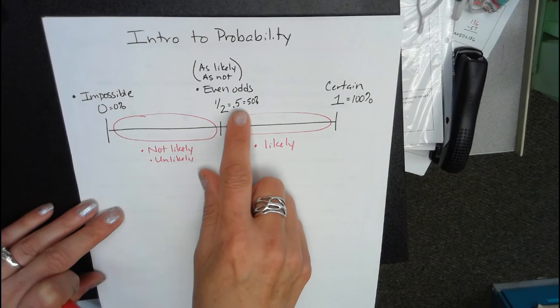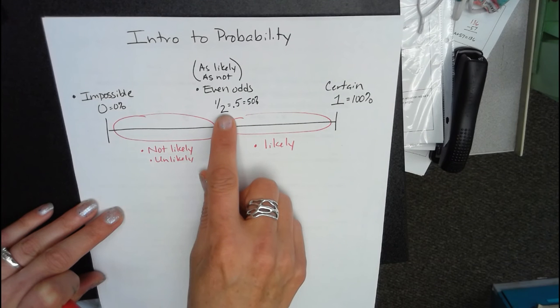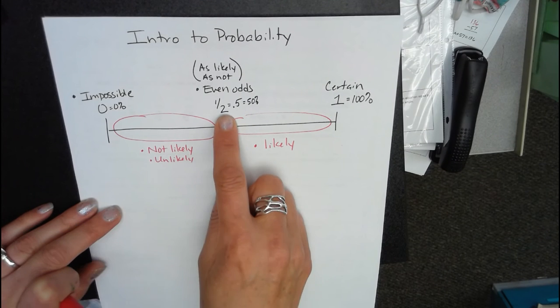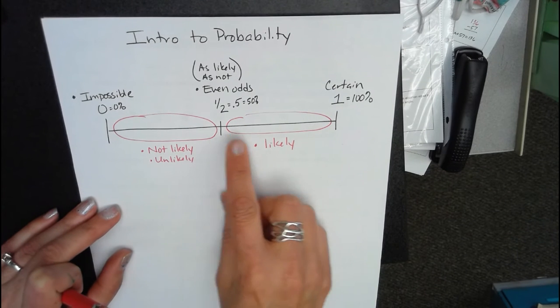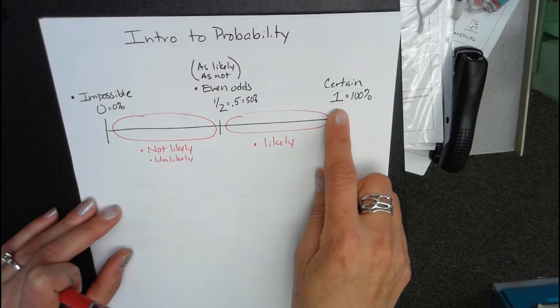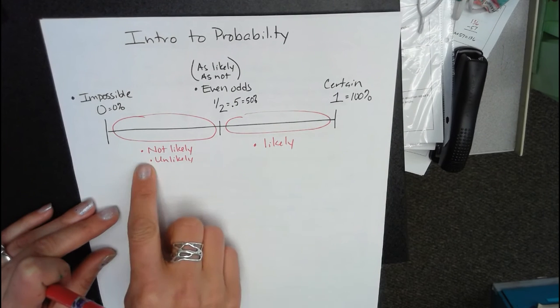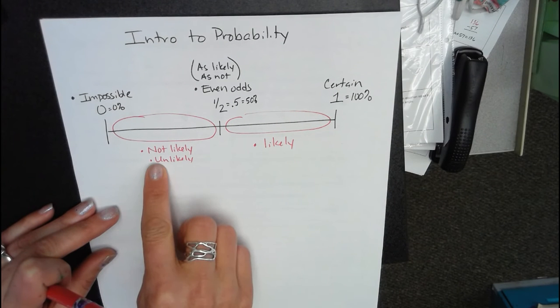Even odds is something that's 50-50, which would be 0.5 or a half, like tossing a coin and getting heads. And then certain would be something that will happen for sure. So when you toss a coin, getting either a heads or a tail. There's 2 other words that we need to know.